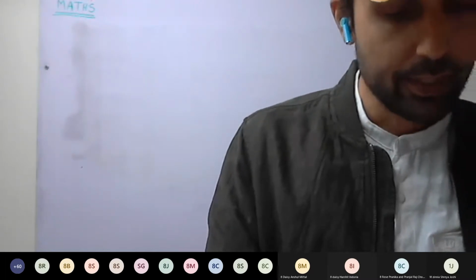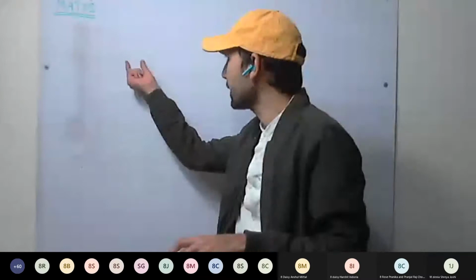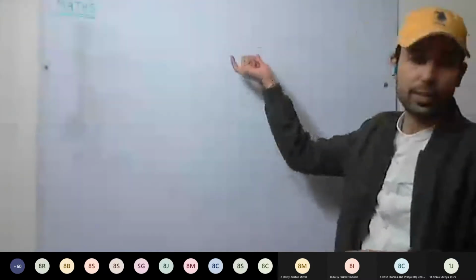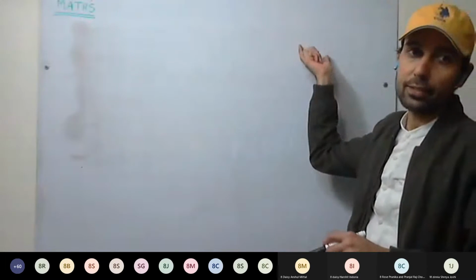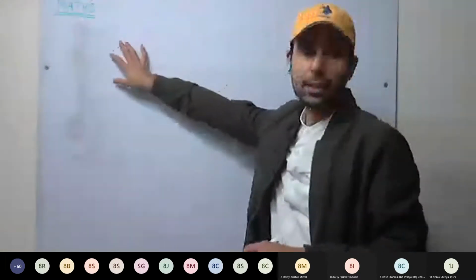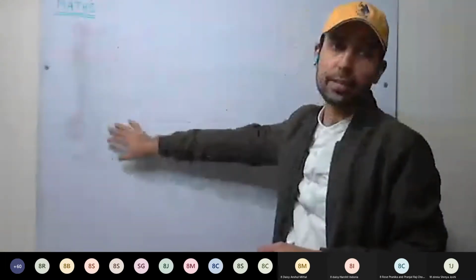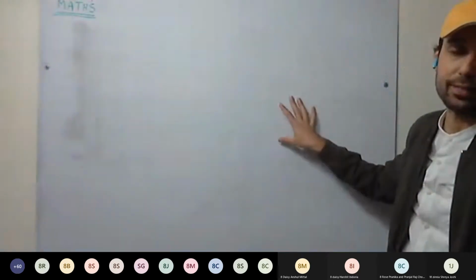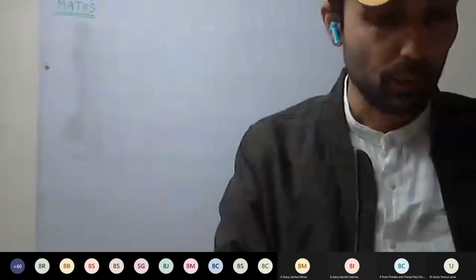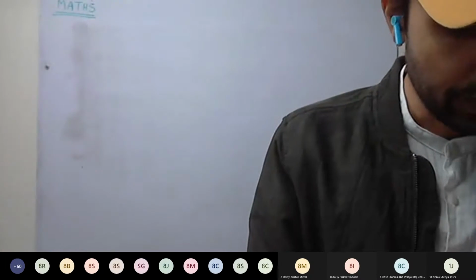Here you can take rupees here and then days here. But usually what we do, all the independent numbers to this side and dependent here.